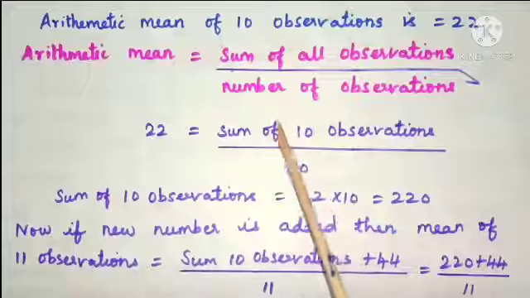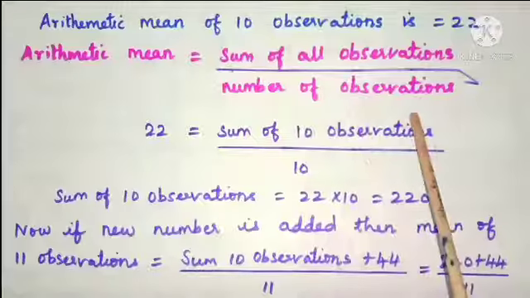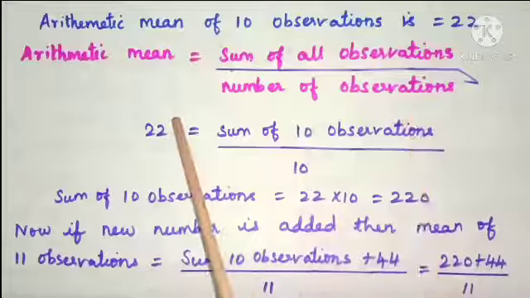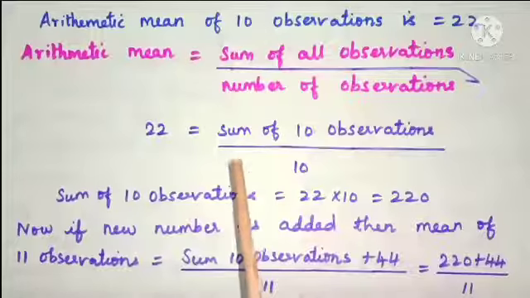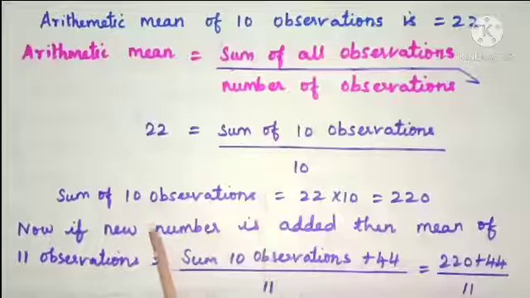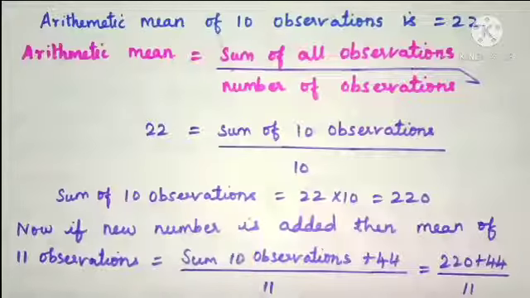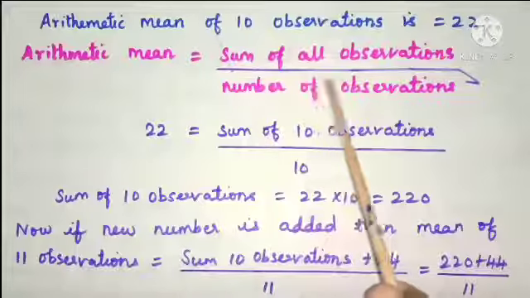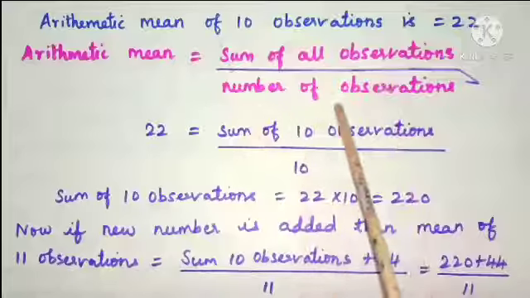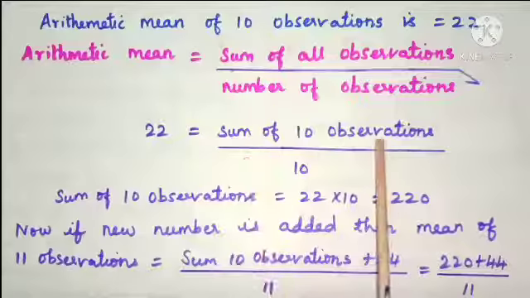So for that, first, arithmetic mean is equal to sum of all observations by number of observations, as we know already. By using this, find out the sum of 10 observations and then add 1 observation to the sum of 10 observations. We'll get the sum of 11 observations, and then find the new mean by using the formula sum of all observations divided by number of observations. So first let us find out the sum of 10 observations.